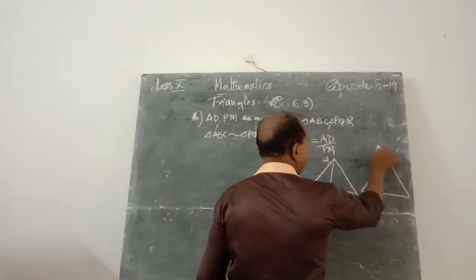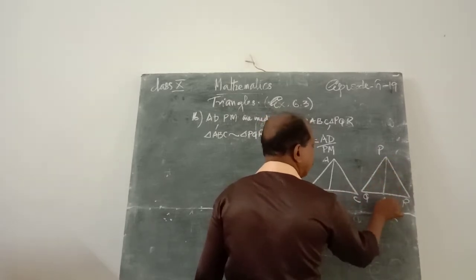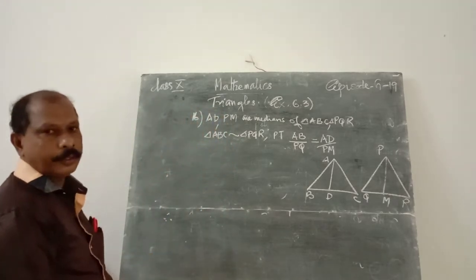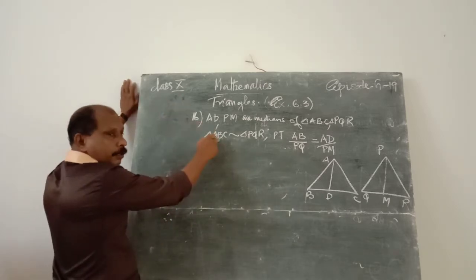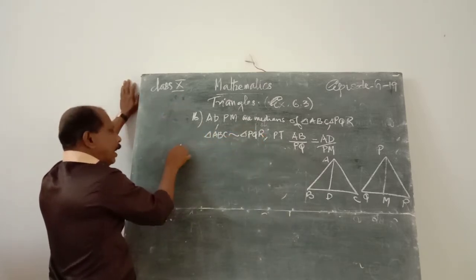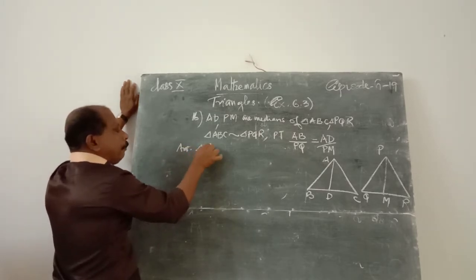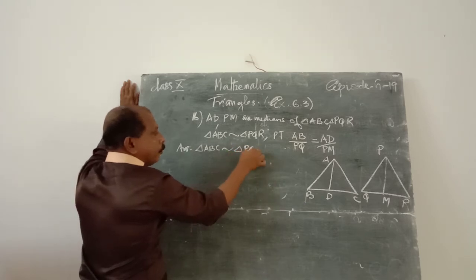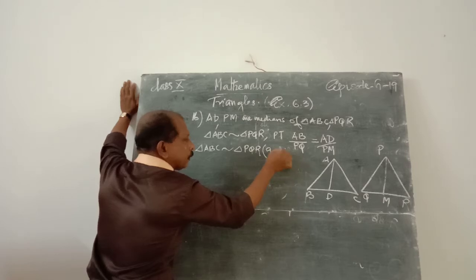In PQR, PM is the median. Okay, what's the answer? This is given. We can prove that, that is, the answer is triangle ABC is similar to triangle PQR. That is given.